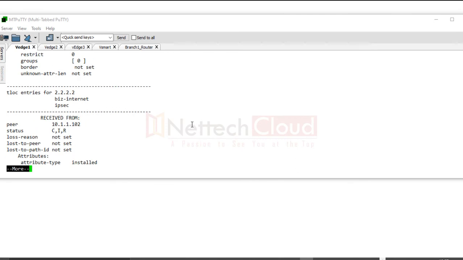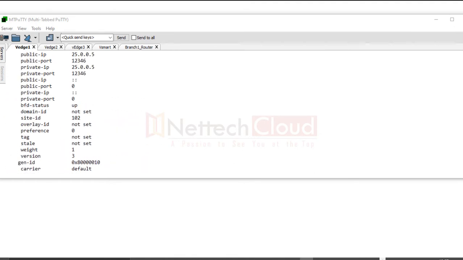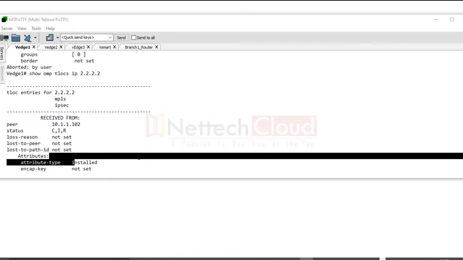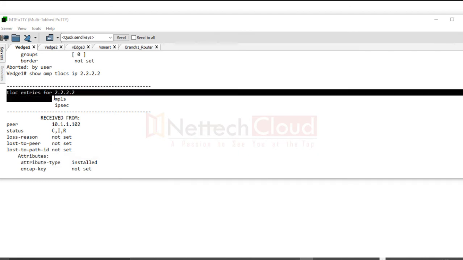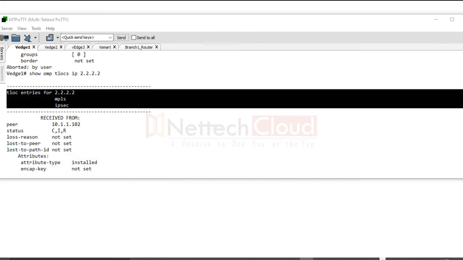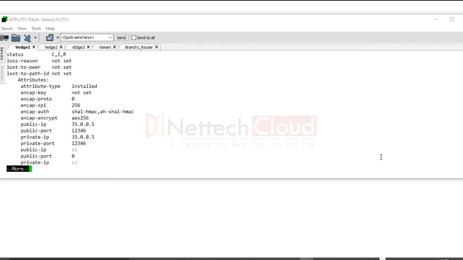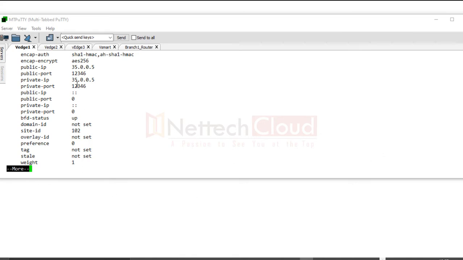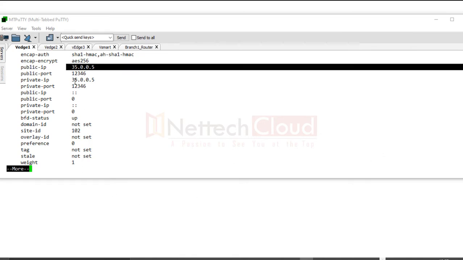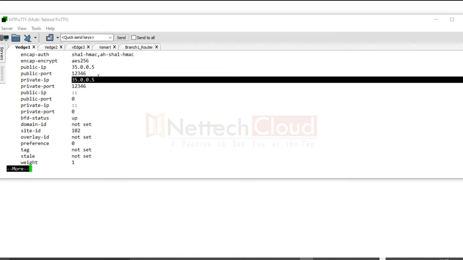And the next one, let me scroll a bit here. So TLOC entries here for 222 MPLS and IPsec. One of the transport, right, is what? MPLS. And the next one with the IP 35.0.0.5 and 35.0.0.5, right, MPLS.